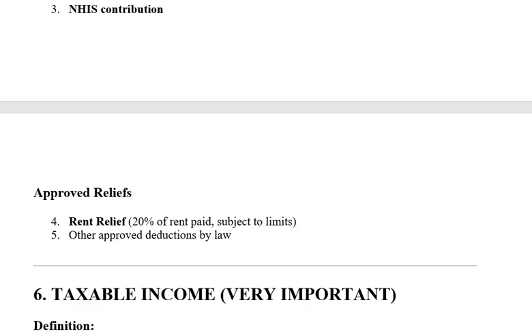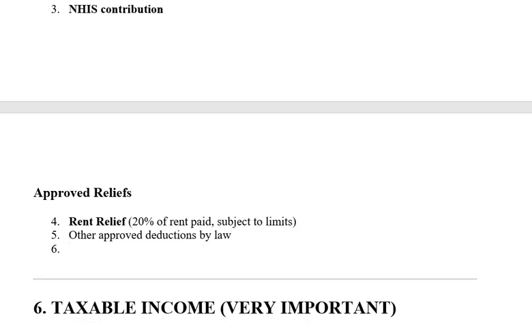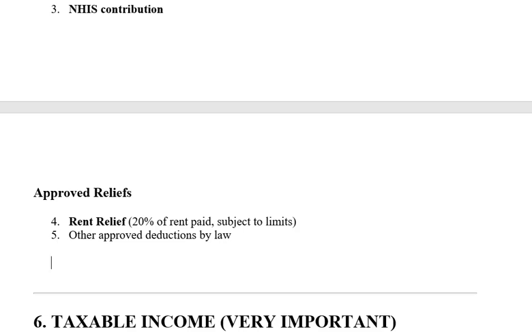You understand me now? So what I'm saying is this: let's assume that you are earning 200,000 naira monthly. If your monthly salary is 200,000 naira, the months in the year are 12, so multiply by 12 and that will give you an annual rate of 2.4 million. Meaning your annual gross is 2.4 million.